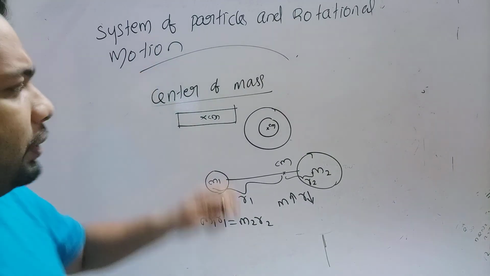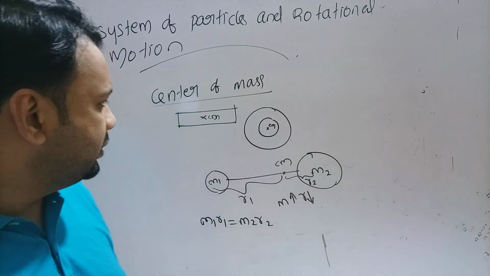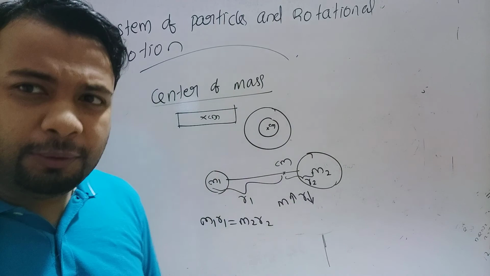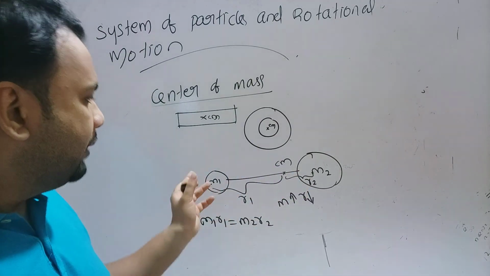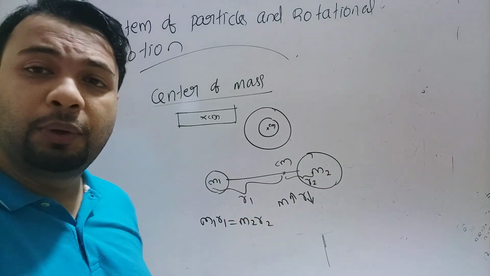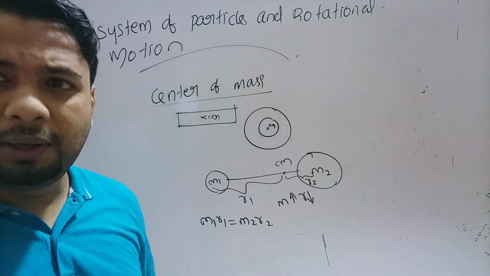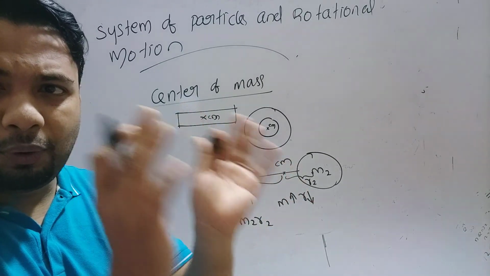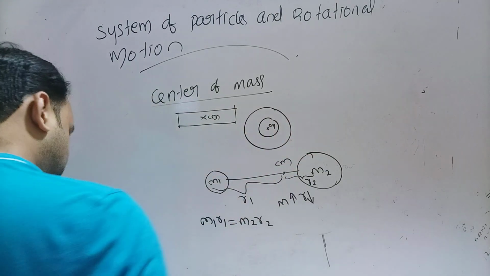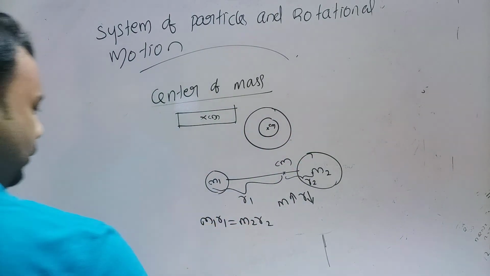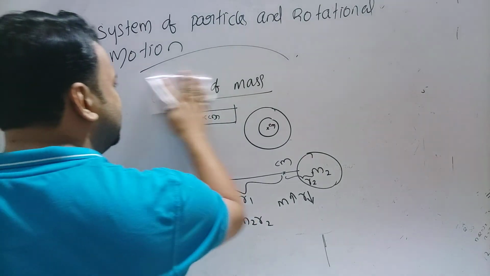So center of mass is a point where total mass of the body is assumed to be concentrated, and if a force is applied on the center of mass, then it is equivalent to the force applied on the whole mass. And for different mass systems, center of mass is located near the bigger mass. Are you getting it? Did you get the concept of center of mass? It is a point on the body where total mass of the body is assumed to be concentrated. So based on this equation, m1 r1 equal to m2 r2, we can expect problems from this session.